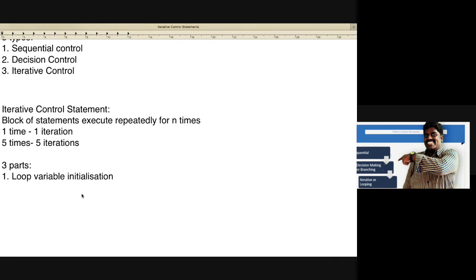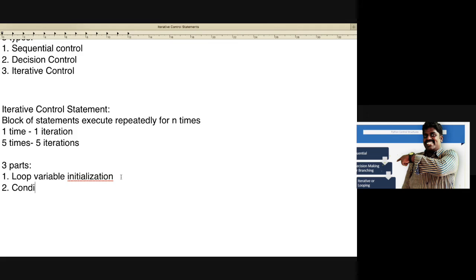If the variable is i, then we say i equal to 0 or i equal to 1. We are giving a starting point for that particular variable. That is loop variable initialization. And the second one is a condition.